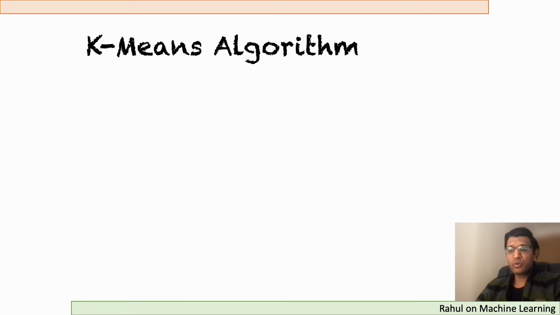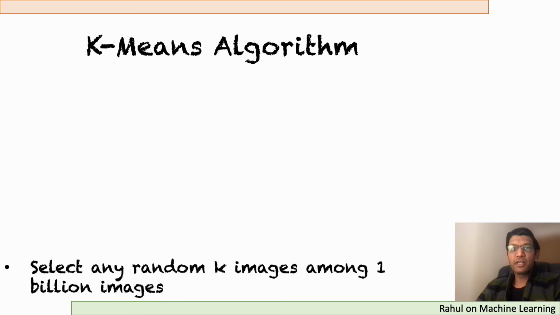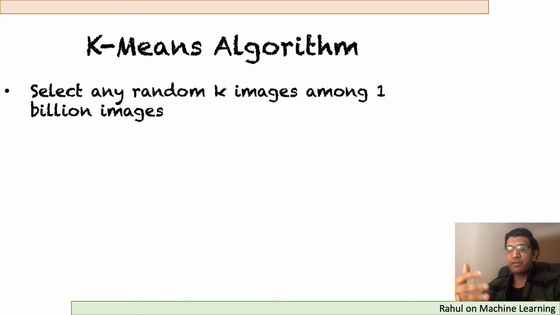One of the solutions that can be used to identify both the k points as well as the neighborhood of each point is the k-means algorithm. So let's try to understand what we mean by a k-means algorithm. The way we run this algorithm is to start with any k random images among the 1 billion images.